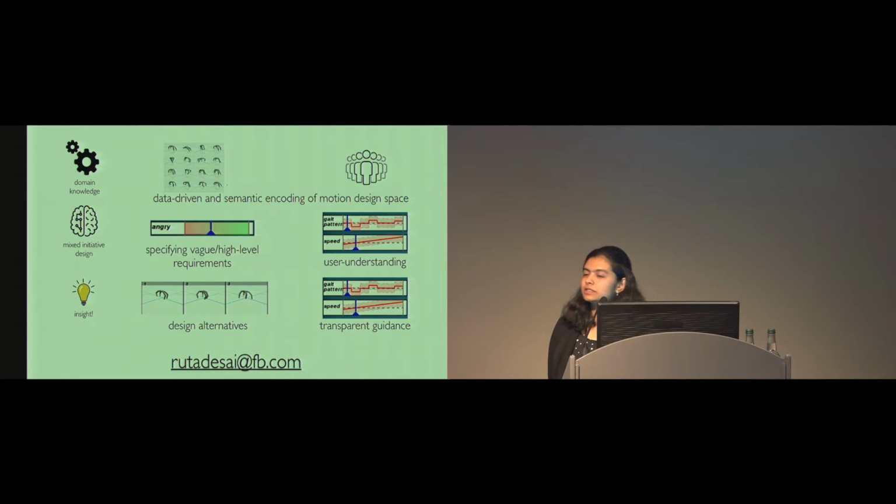I think the main value of the tool is in first providing them with the inspiration, because we have created a data set that can show them what are various options that they can use, various styles that they can use to convey a particular emotion. And then the parameter sliders that I was showing really do allow them to do finer editing.